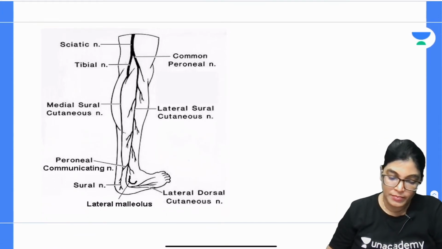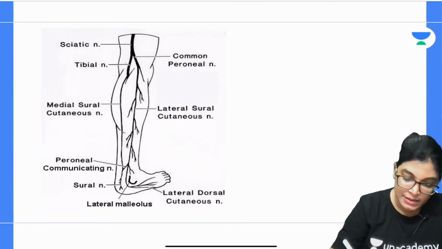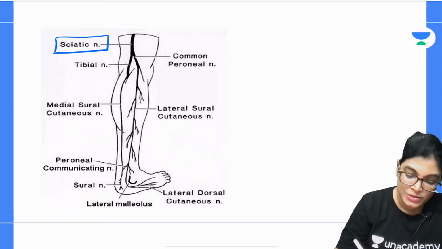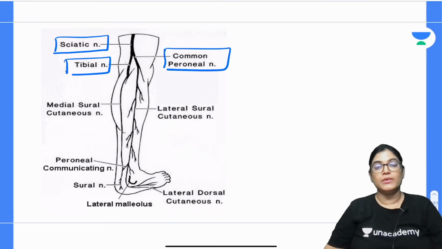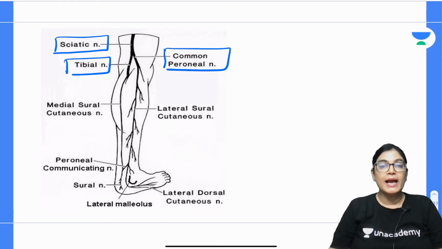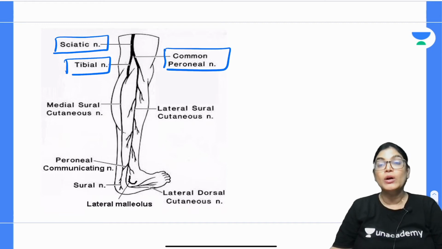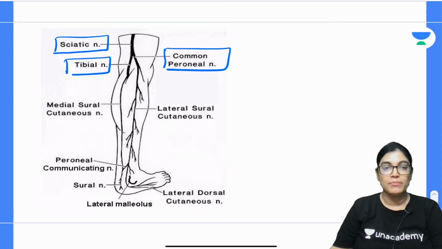So see here. This is the sciatic nerve which is giving its 2 terminal branches. One is the tibial nerve, another is the common peroneal nerve. The tibial nerve will give innervation to the muscles of the posterior aspect of the leg, and the common peroneal nerve will traverse onto the lateral aspect along the neck of the fibula and then again divide into the deep peroneal nerve, which will give innervation to the anterior compartment of the leg, and the superficial peroneal nerve will give innervation to the lateral compartment of the leg.